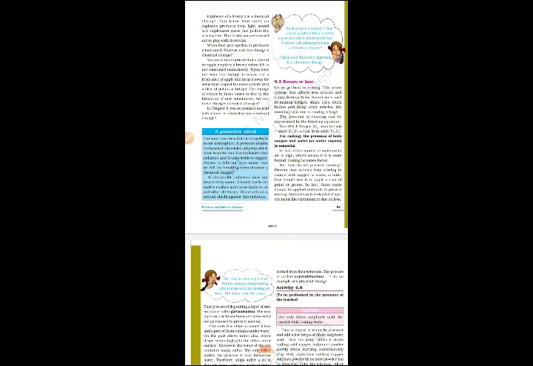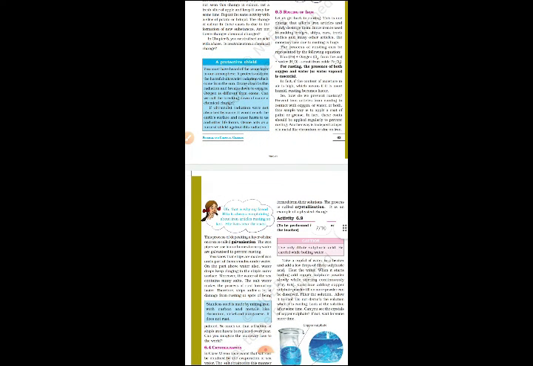The process of rusting can be represented by the following equation: iron plus oxygen plus water gives rust, iron oxide. For rusting, the presence of both oxygen and water is essential, children. This line is important. In fact, if the moisture content in the air is high, which means it is more humid, rusting becomes faster. So if humidity in the air is high, the rusting of iron will be fast.